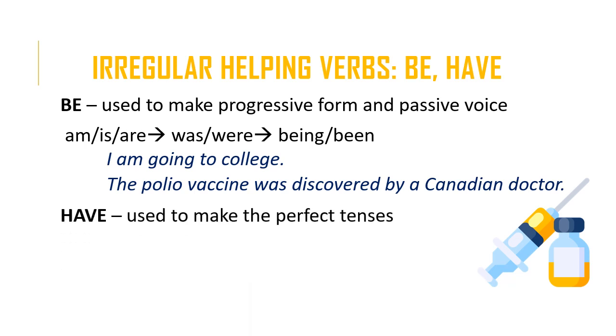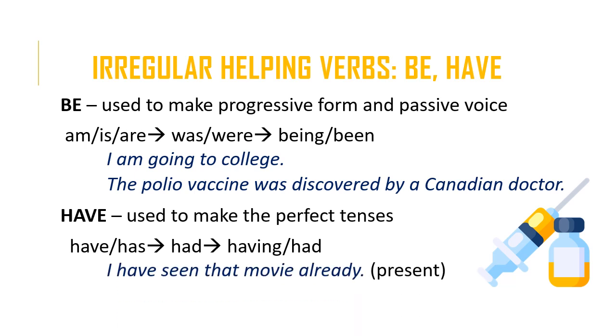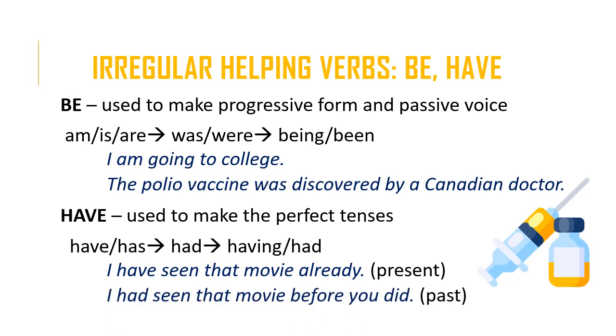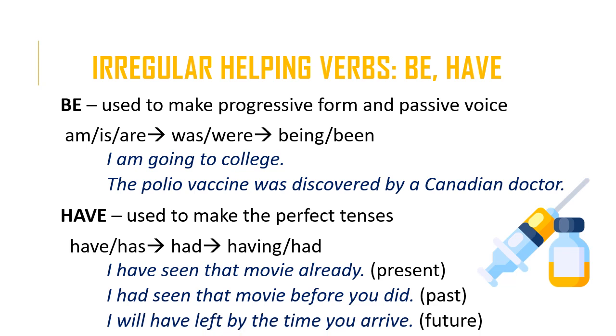Have is used to make the perfect tenses. Its forms are the following: have, has for the present simple, had for the past simple, and having or had for the present participle and past participle, respectively. I have seen that movie already. This is an example of the present participle. I had seen that movie before you did. This is an example of the past participle. I will have left by the time you arrive. This is the future perfect.